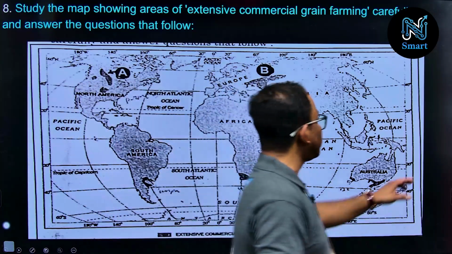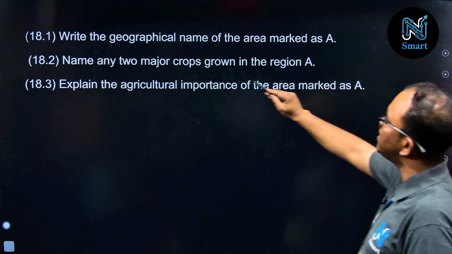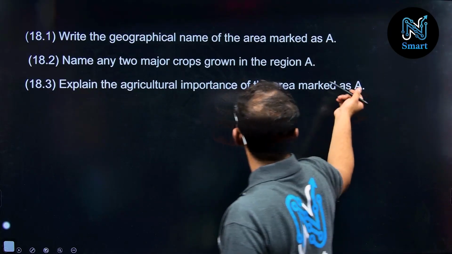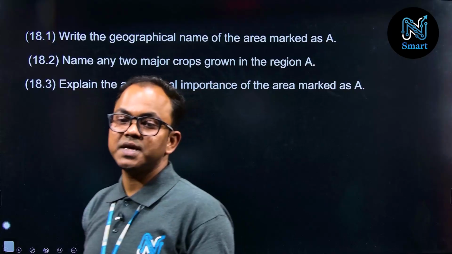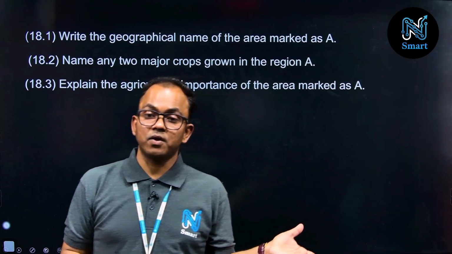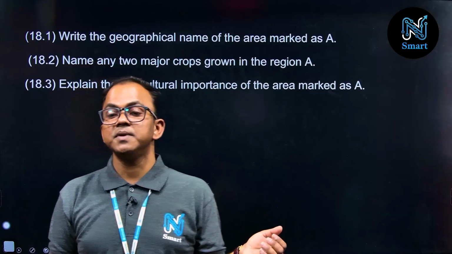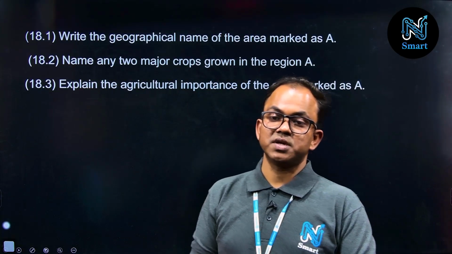Now the next question that is asked here: name any two major crops grown in the region A. So there are crops like wheat, as I said, oats, barley, then corn, etc., right? These are the major crops we grow in this cultivation, right?